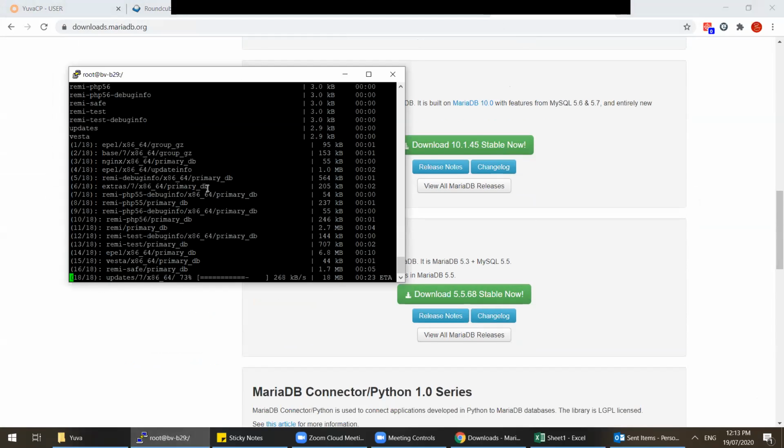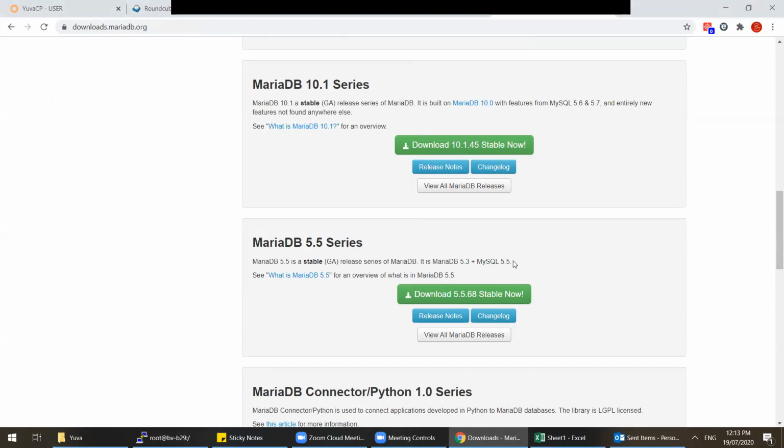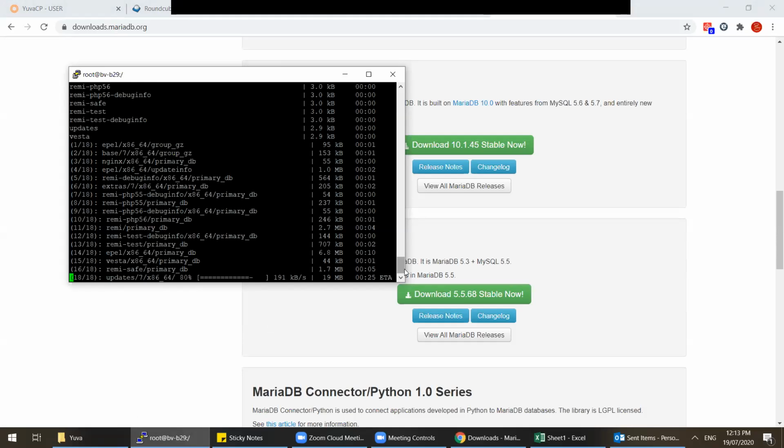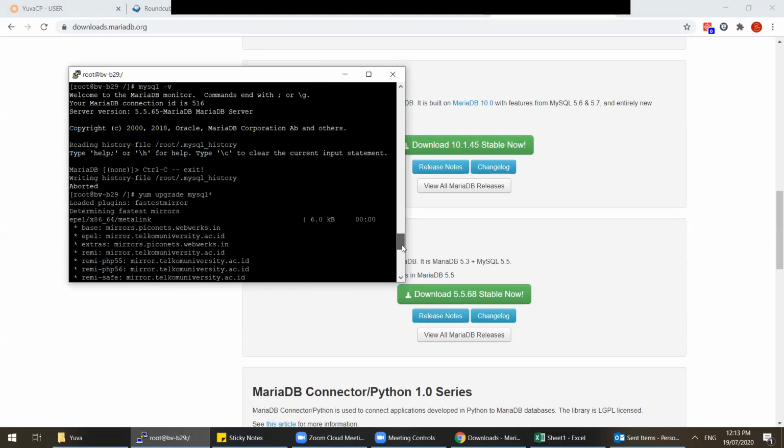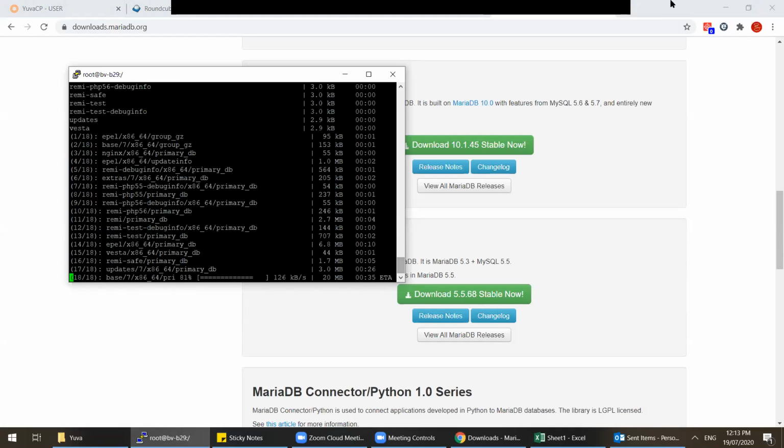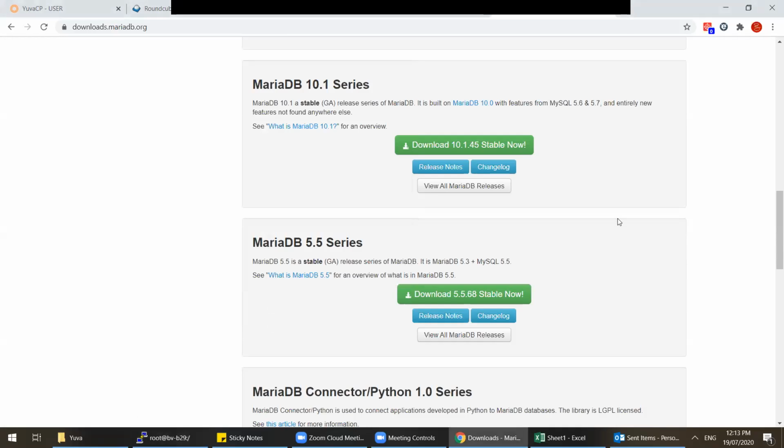But MySQL 5.7, 5.8 is also available, right? This is, you can see, 5.5.68. Can we install MySQL instead of MariaDB? Is it possible? No, sir. This comes with MariaDB, sir.